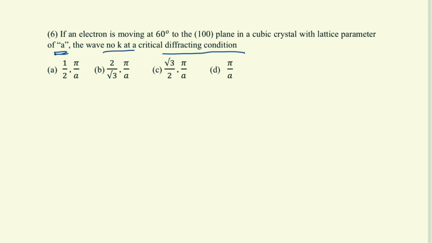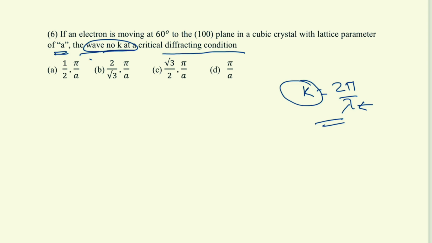So here what we have to get? We have to calculate what is the wave number k. So wave number is, we know, 2 pi by lambda, right? Lambda is the wavelength of electron. Electron has wave and particle duality.